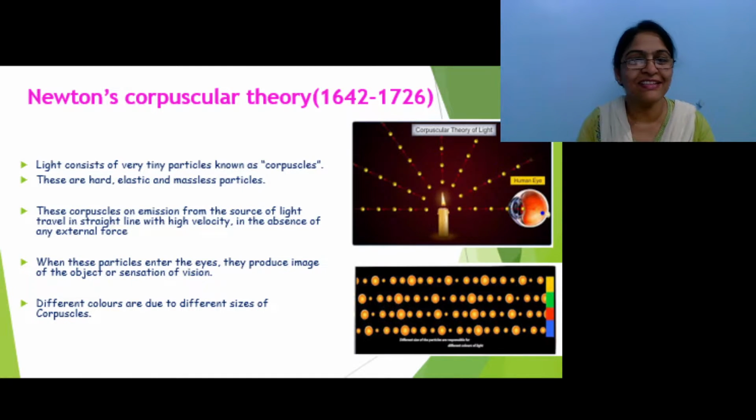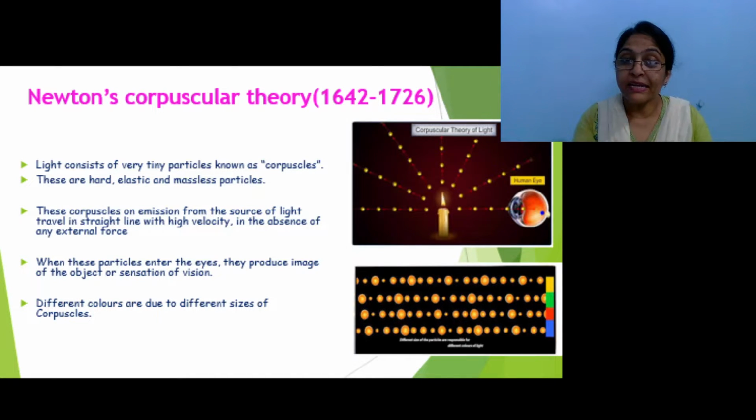What Newton suggested in his theory is that light consists of very tiny particles, and these particles are known as corpuscles. These corpuscles are very hard, elastic and massless.